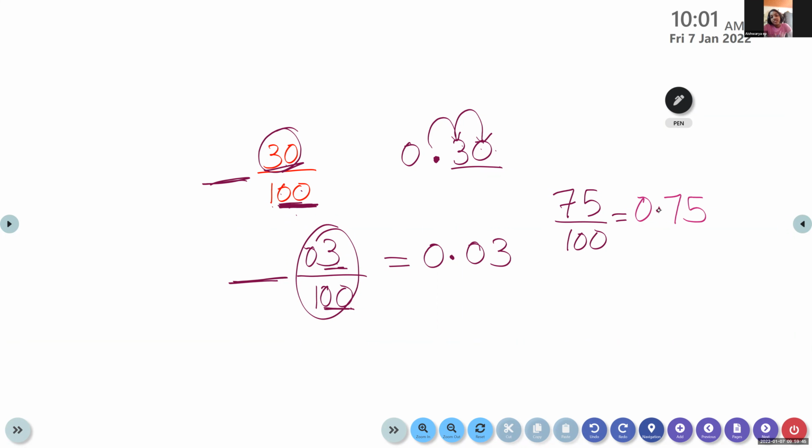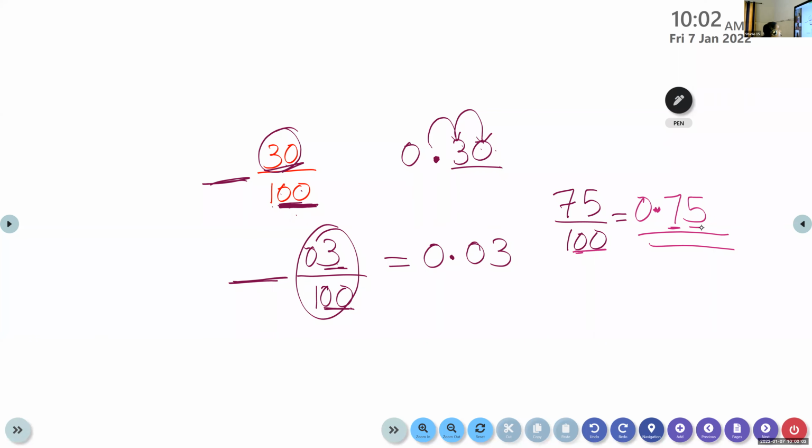75. Okay, we cannot read 75. We will read 0.75. Very good. See, children, here we have only 2 digits. Yes, 2 digits. And after the decimal point, how many digits do we have? After the decimal point, we have 7 and 5. 2 digits. So they are same.